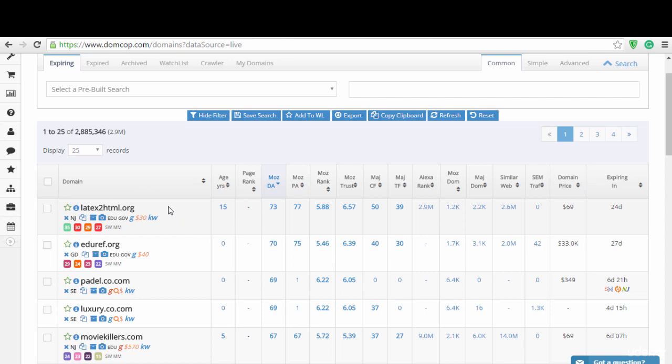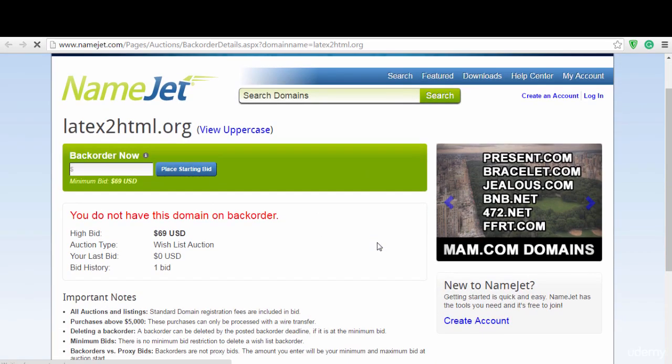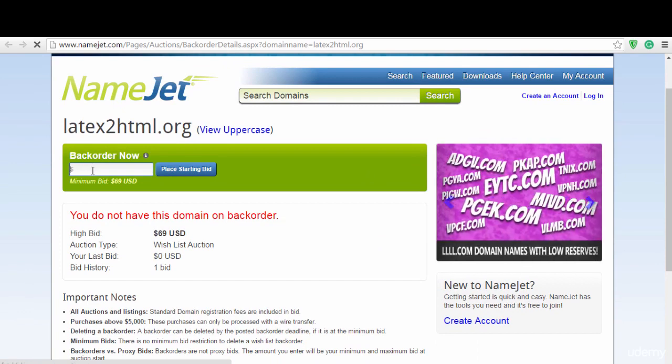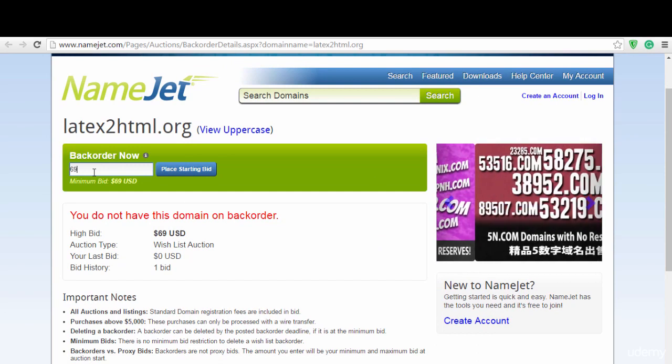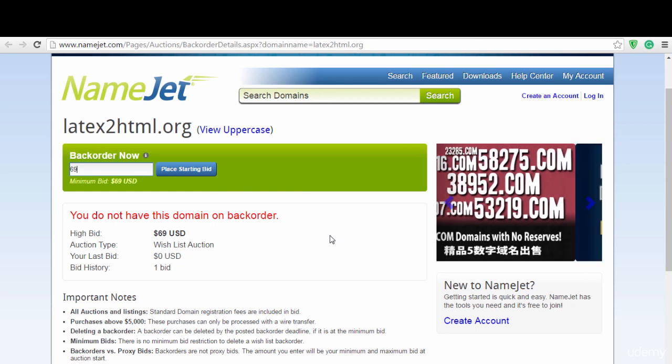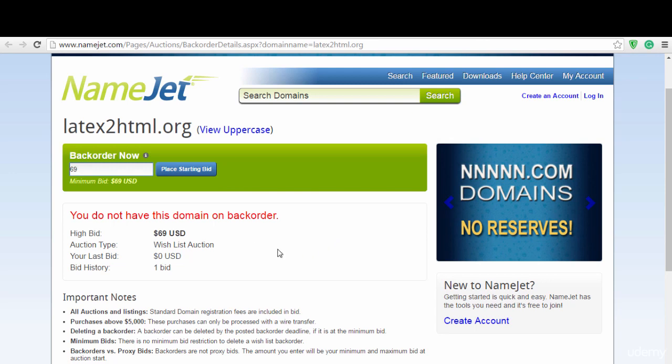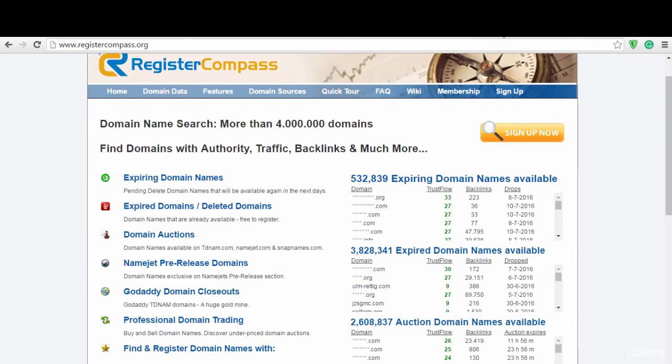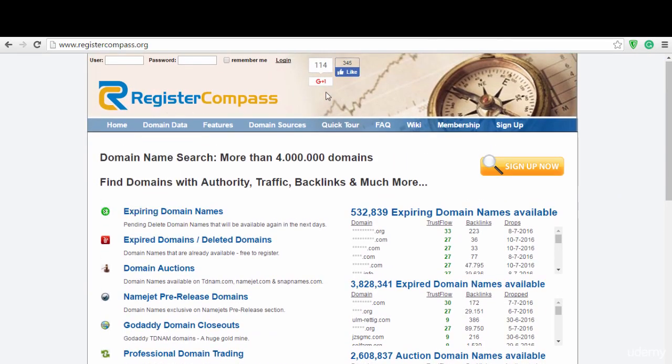So it's pretty simple. If you want to purchase this domain, all you have to do is click on it, and it will take you to another registrar. Then enter the amount you want to bid. Since this is 69, just type the same amount, 69, and place your bid. But before you can place a bid, make sure you create an account by going to create an account and doing all the necessary steps. Once you bid and the time is up and you win, the domain name will be given to you. Another service that you can also use is called Registry Compass.